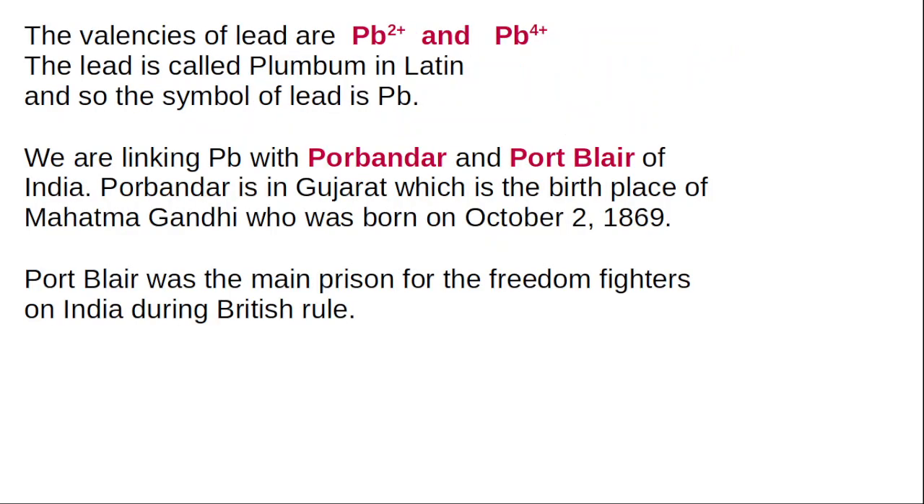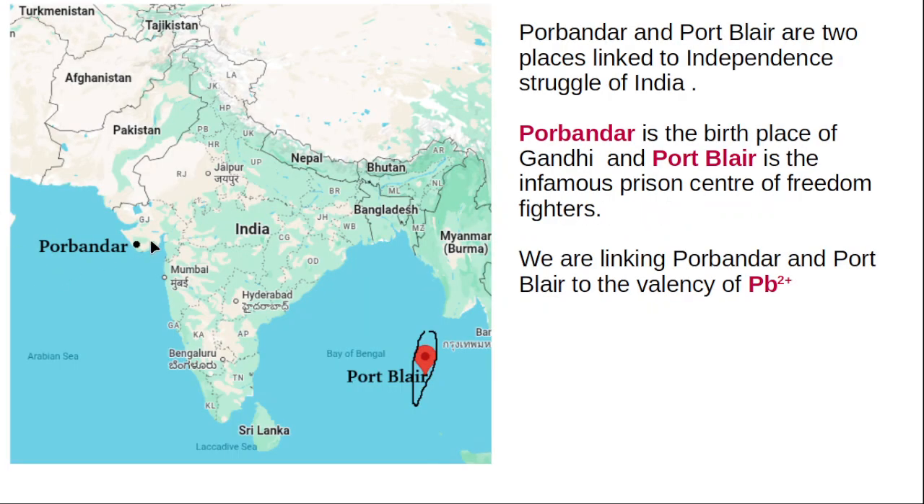Let us link a story to remember the valencies of plumbum. We are linking Pb with Porbandar and Port Blair of India. See that. This is Porbandar, which is in Gujarat. Port Blair is in the Andaman. What is special is that these two cities are linked to the independence struggle of India. Porbandar is the birthplace of Mahatma Gandhi, who was born on October 2 in the year 1869. Port Blair is infamous for its prison